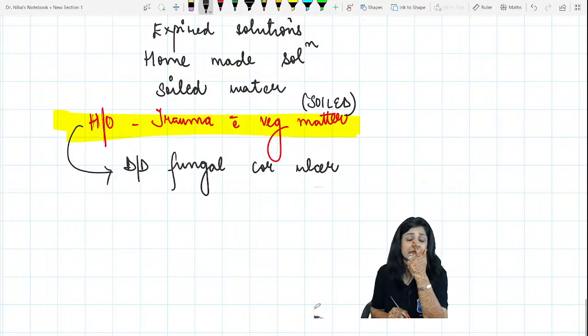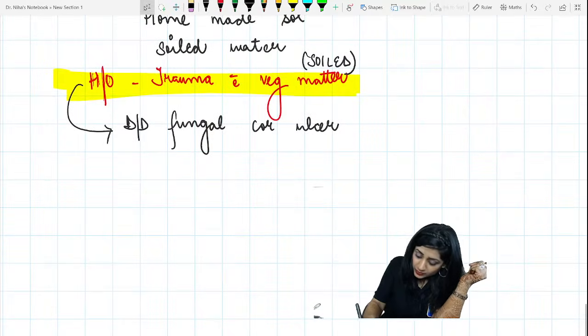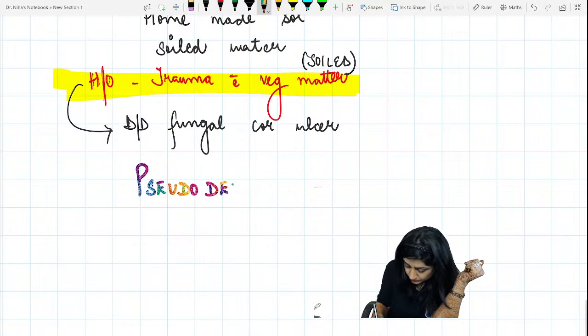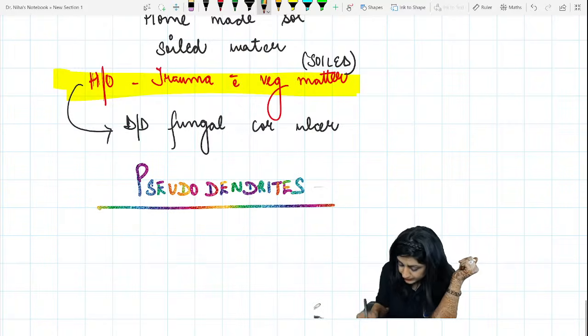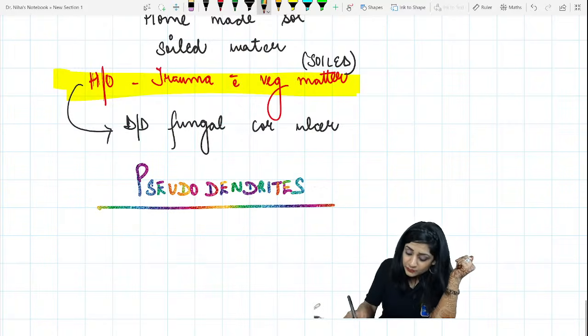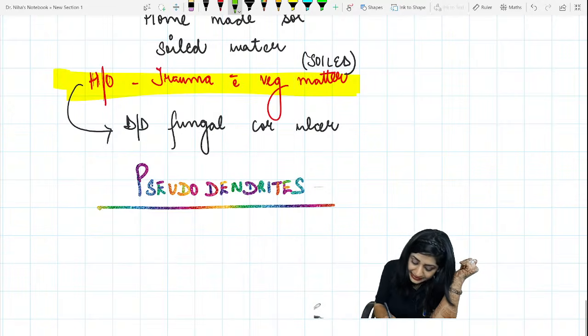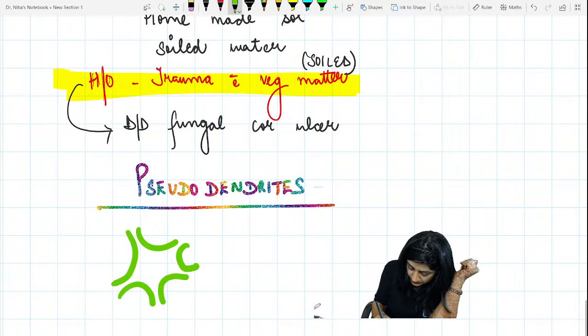Then another important thing is that here you can also get pseudodendrites. Now, what are dendrites and what are pseudodendrites? Let me show you that. Dendrites means a tree-like arborizing pattern like this.